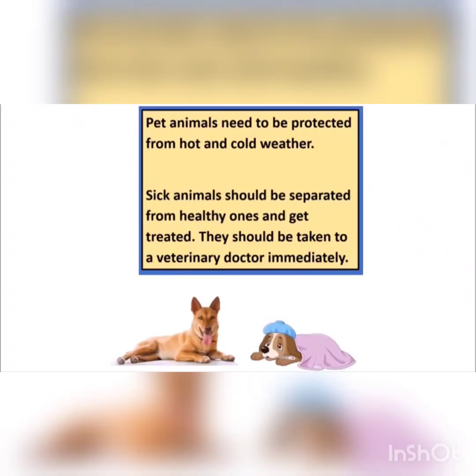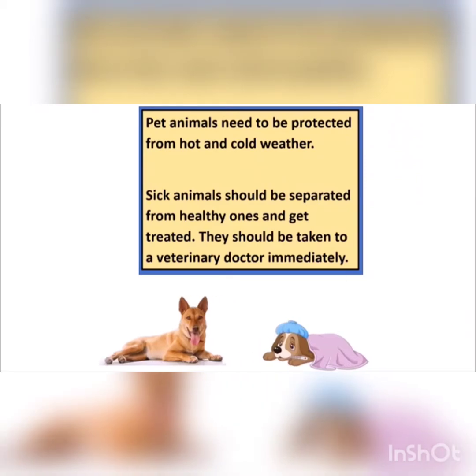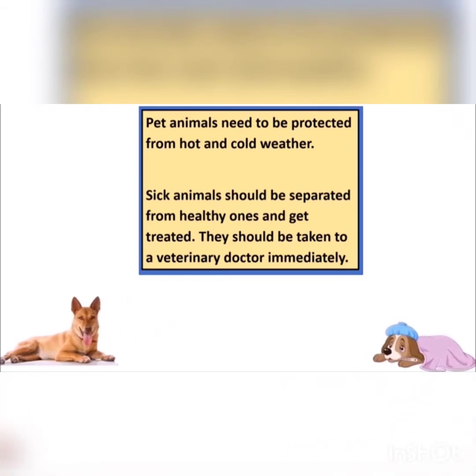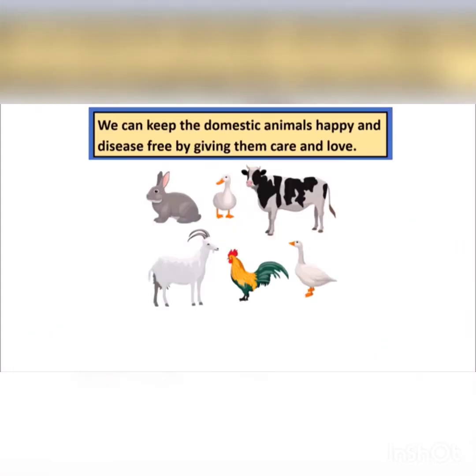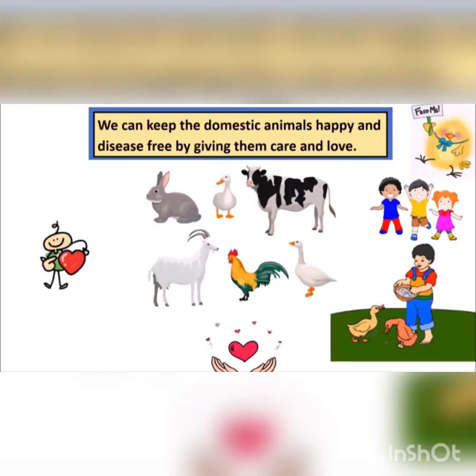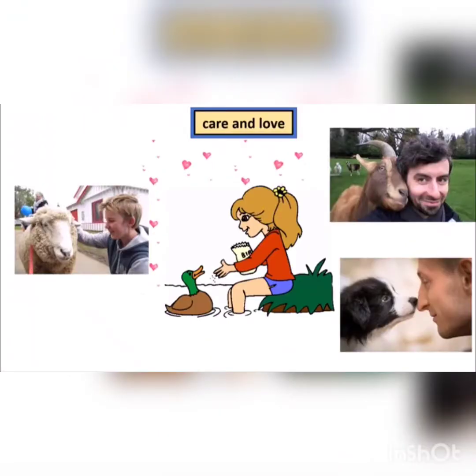Pet animals need to be protected from hot and cold weather. Sick animals should be separated from healthy ones and get treated. They should be taken to a veterinary doctor immediately. These are the ways of caring for animals. We can keep the domestic animals happy and disease-free by giving them care and love.